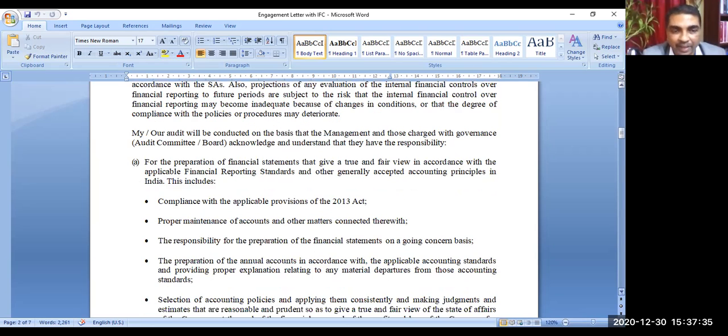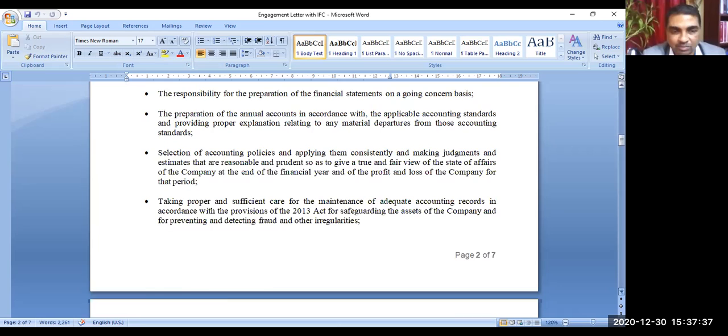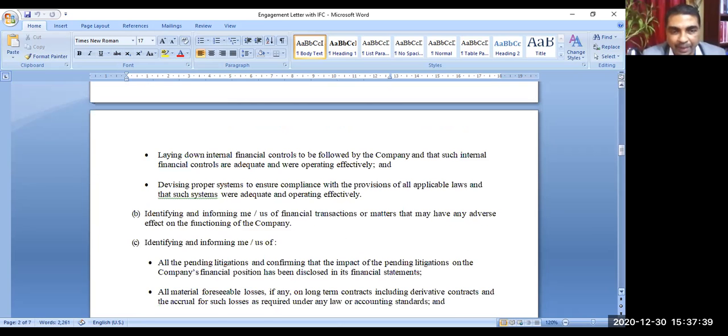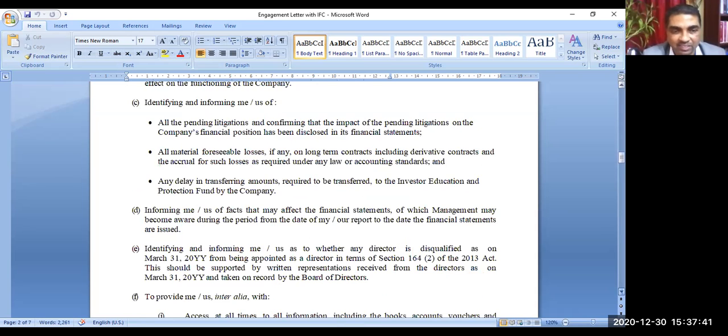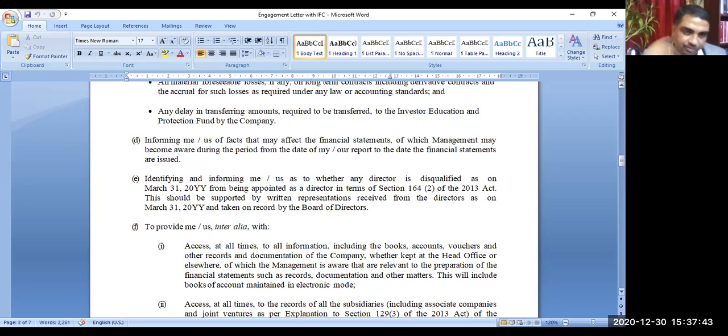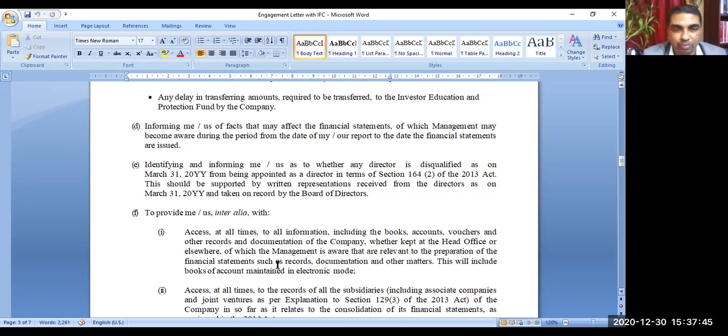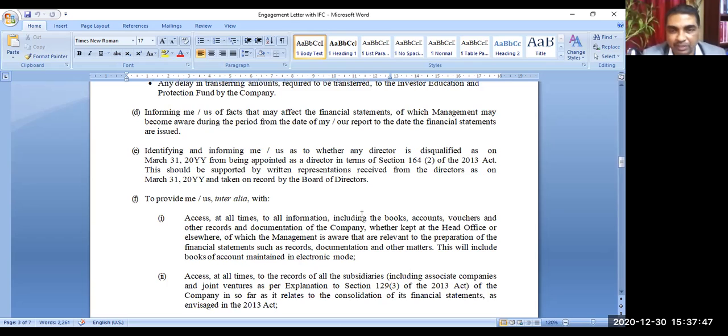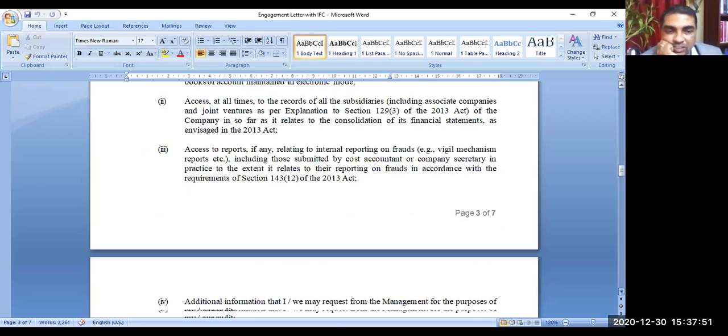Certain compliance requirements are there. These things need to be complied with, and they are highlighted in the audit engagement letter. The client has to provide all information, books of accounts, vouchers; that has been mentioned.